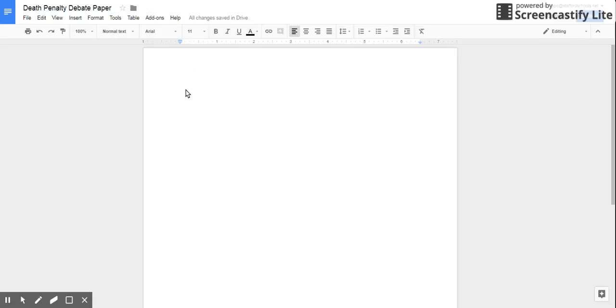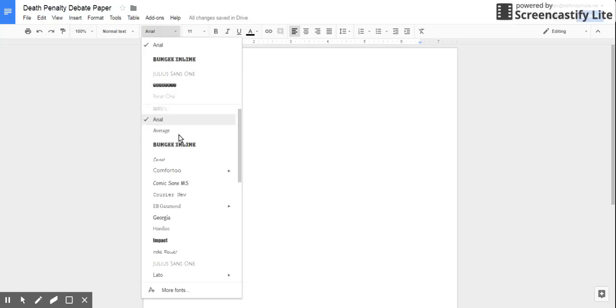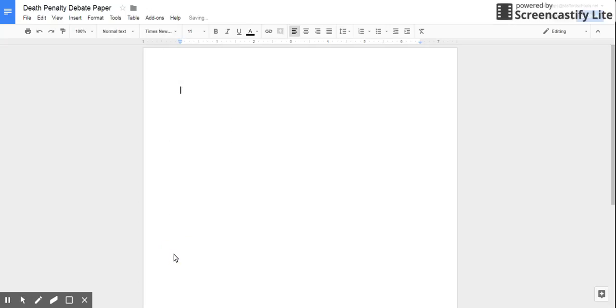So here, there's a few things you have to do to set up your formatting. So the first thing, you need to change the font, and we're going to change it to Times New Roman. And we're going to change the size to size 12. Okay. We're going to make sure that the spacing is double spaced. Okay. And just make sure too that you are changing your grammar and such, that you're capitalizing your name and you're capitalizing your teacher's name, English is capitalized, so on and so forth.